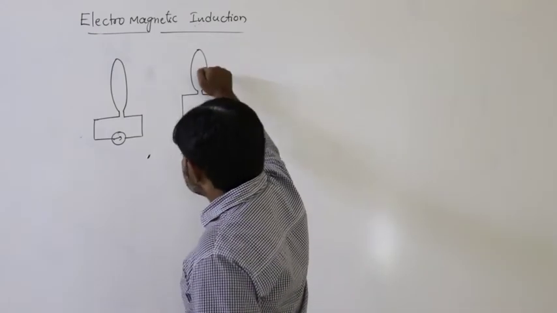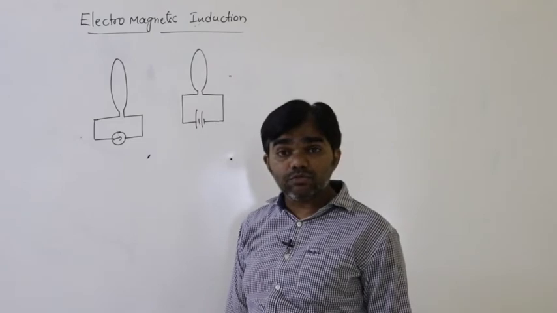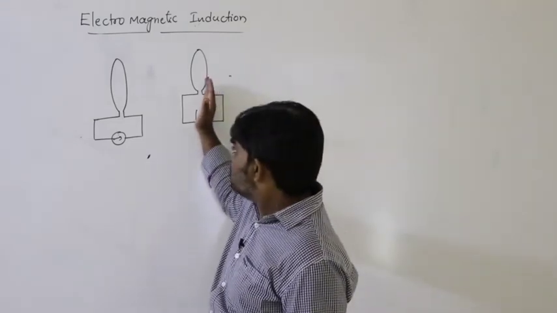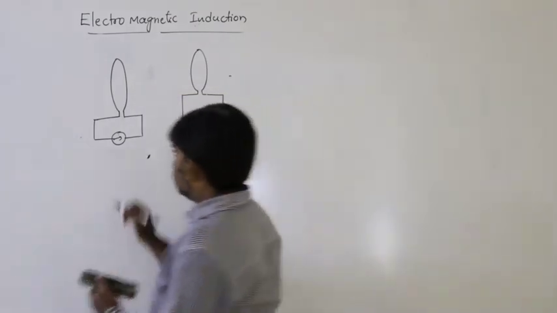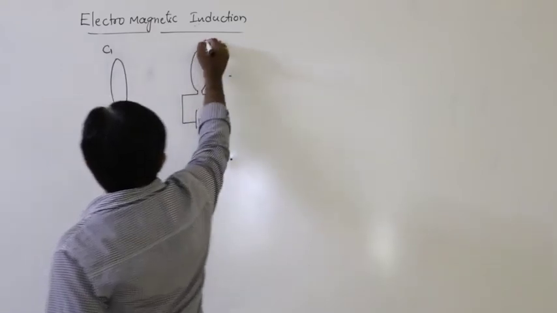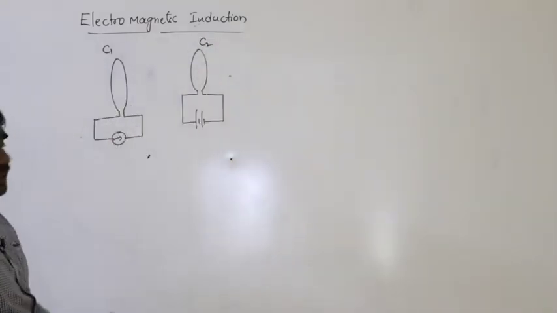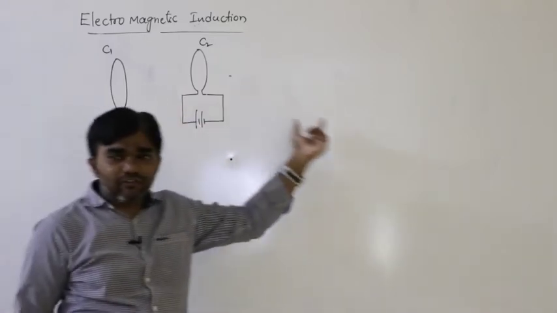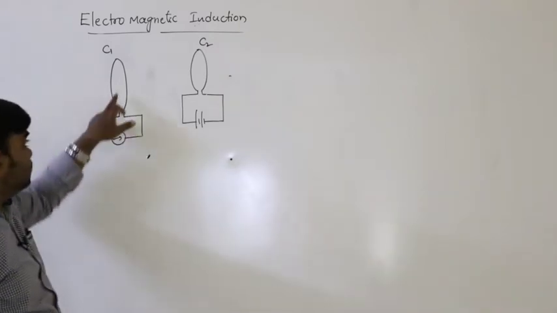Now let us say this coil is C1 and that one is C2. If the C2 coil is moving towards the C1 coil or moving away from the C1 coil, definitely there exists an EMF in this coil.